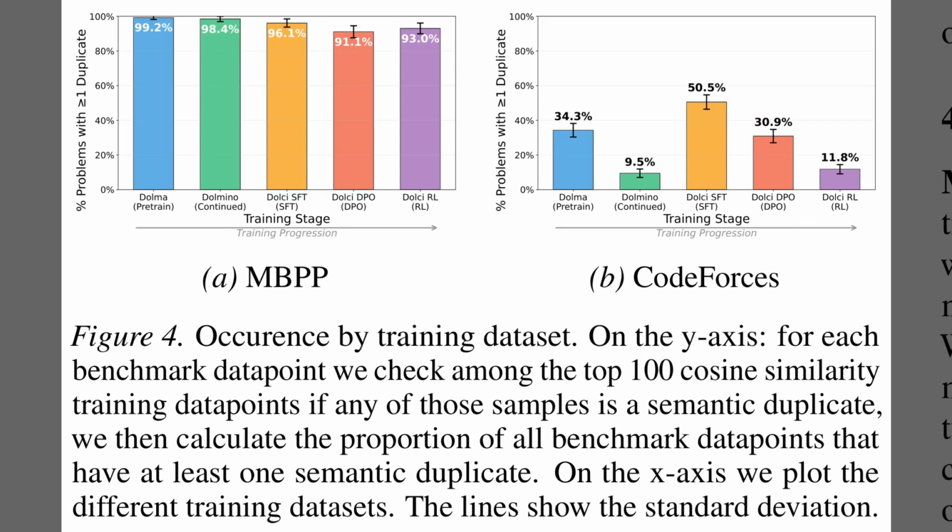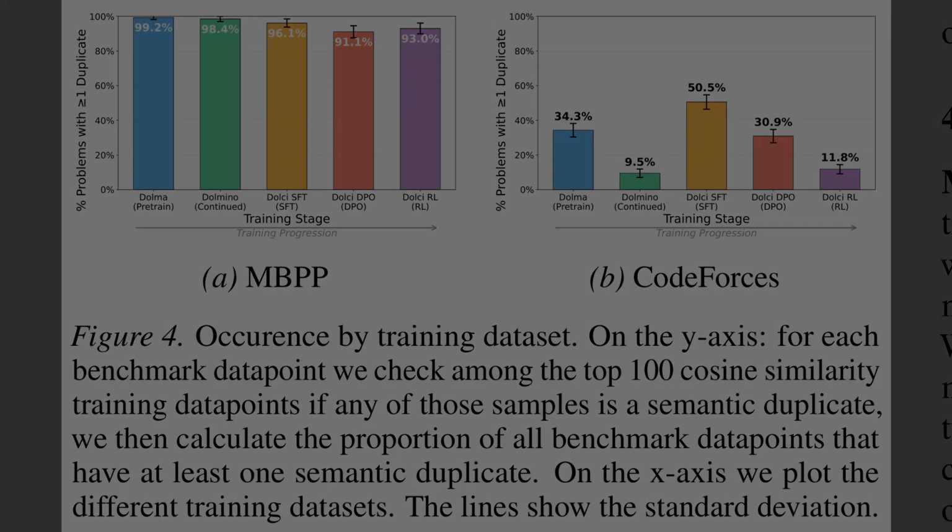So, while Figure 5 focused on search depth, Figure 4 breaks down these contamination levels across the specific datasets used at each training stage. On the left, looking at MBPP, the saturation is stark. Essentially every training corpus, from pre-training through RL, contains semantic duplicates for over 90% of the benchmark. On the right, Codeforces shows more variation. The orange bar highlights a significant spike during the supervised fine-tuning, or SFT stage, reaching over 50%. This suggests that even if pre-training data is filtered, later instruction tuning can heavily recontaminate the model with test solutions.